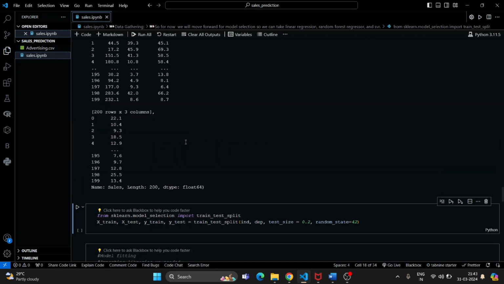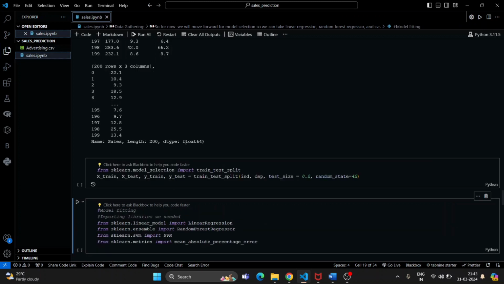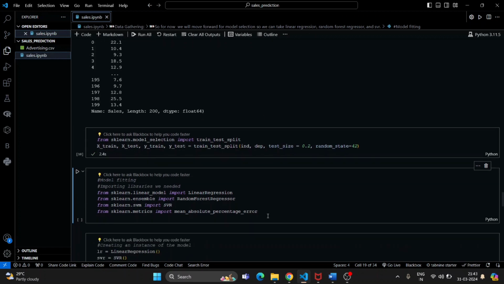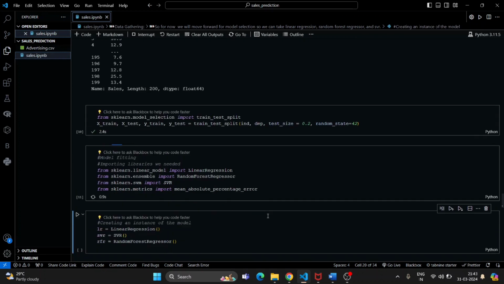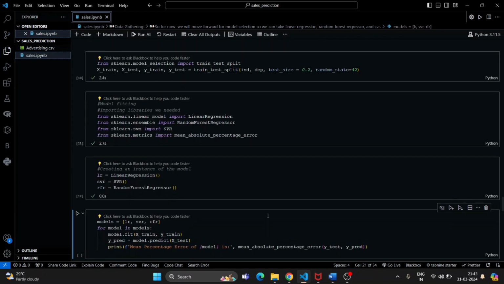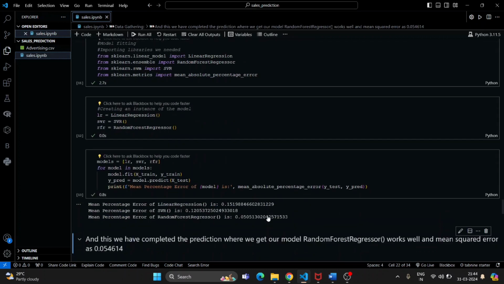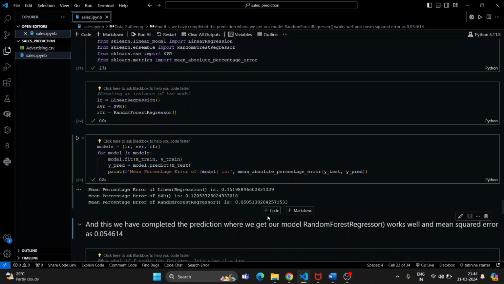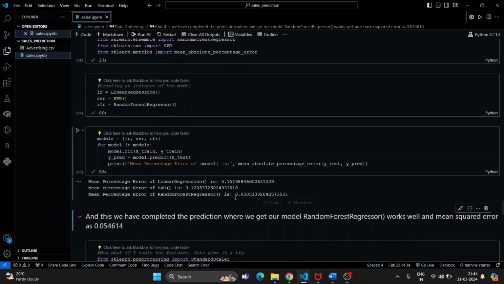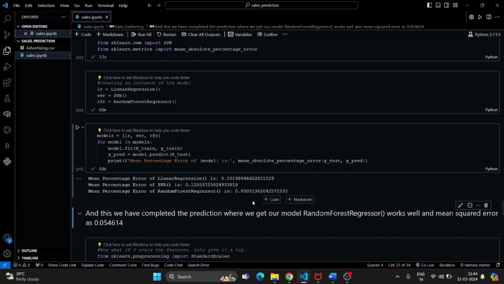Now I am splitting the data into training and testing parts, and then I am importing the libraries for linear regression, random forest, SVR, and mean absolute percentage error, and creating an instance. Now I am running a loop so that I can get my error percentage, and it gives 0.151, 0.120, and 0.050.